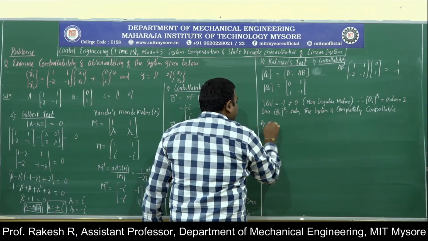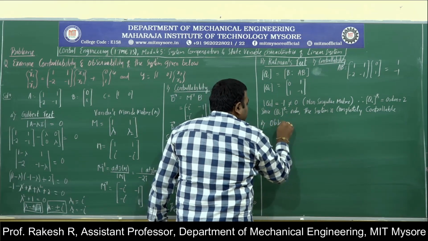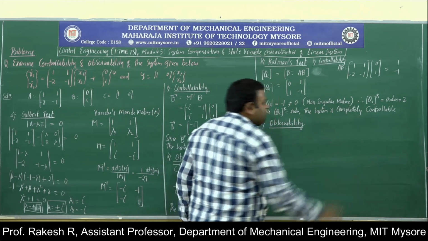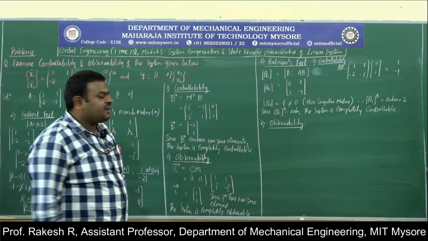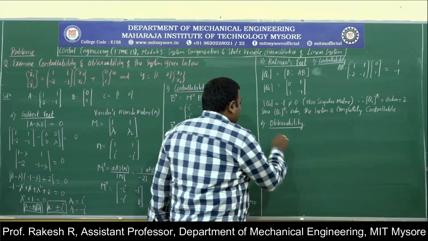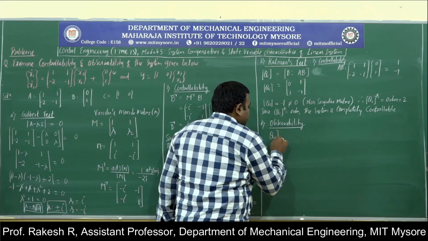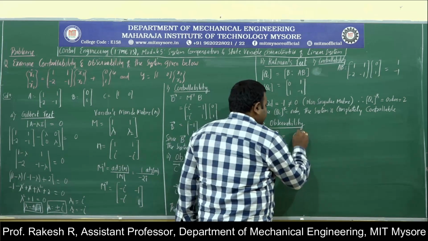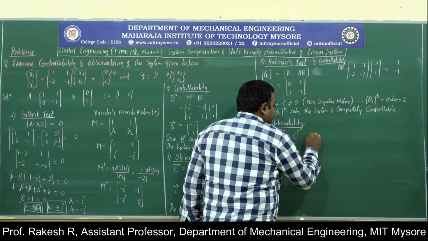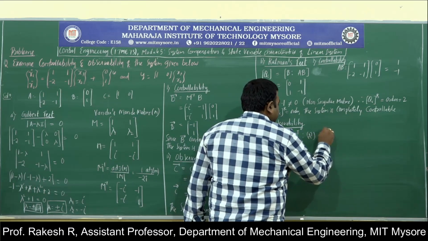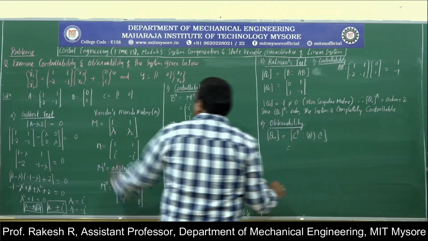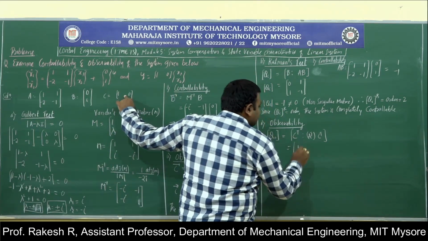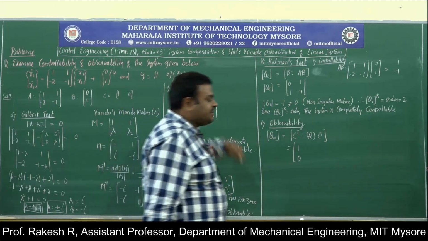Next, second, we will be doing the test for observability. Again, I need to find out a composite matrix for observability. It is Q naught, which is given by C transpose, A transpose C transpose. What is C transpose? 1, 0 given in the row form, write it column-wise. And what is A transpose into C transpose?